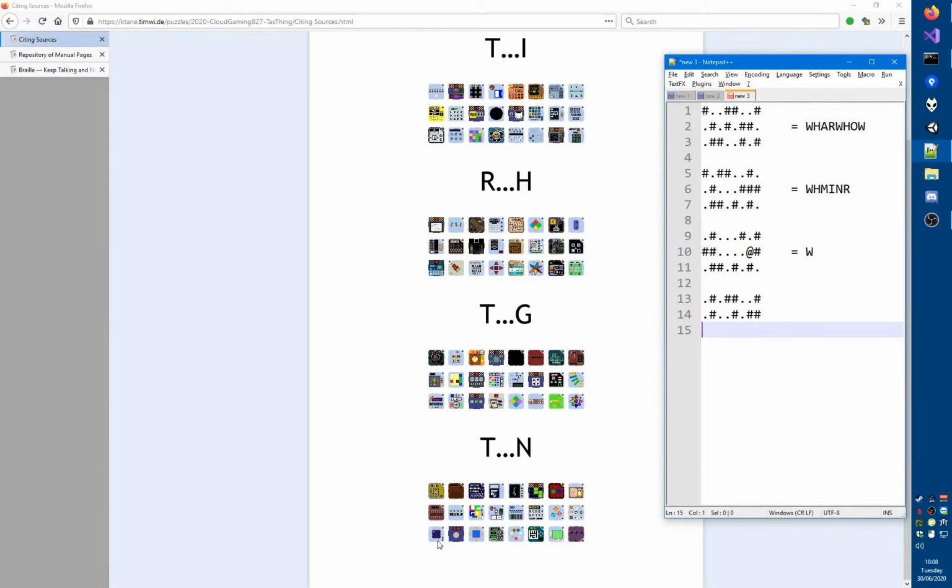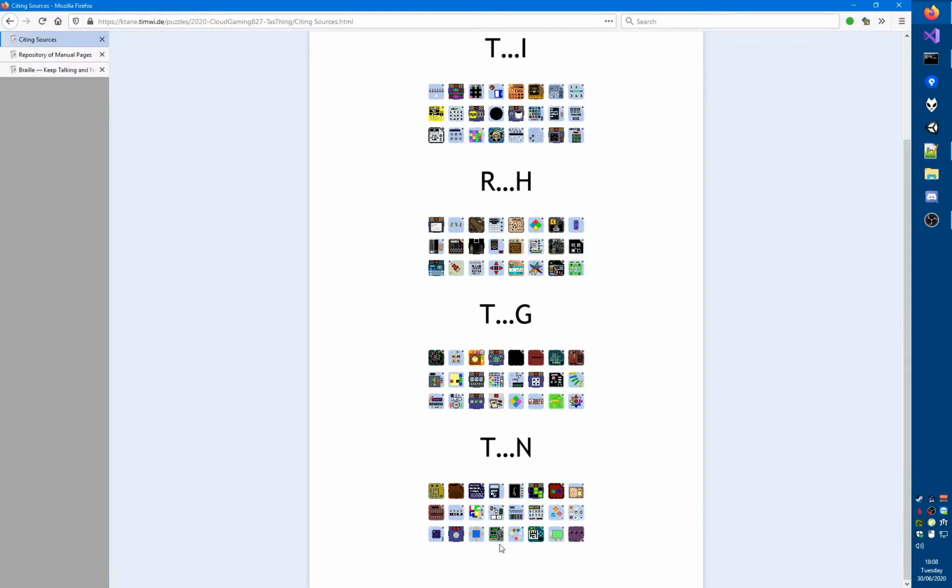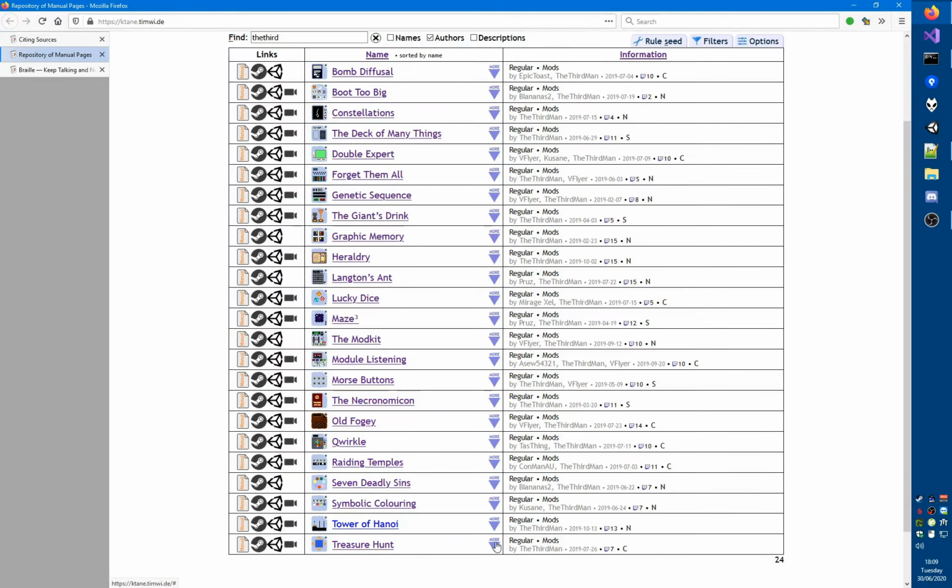Let's see, this looks like Maze Cubed. Yep, Maze Cubed is right here. Turn the Key. Then we have Treasure Hunt, which is also the Third Man. I don't recognize this one. Could this be... let's just find it in the list. If it is here, I will find out what it is. If it isn't, no, I don't think it's in that list. So that's a no.